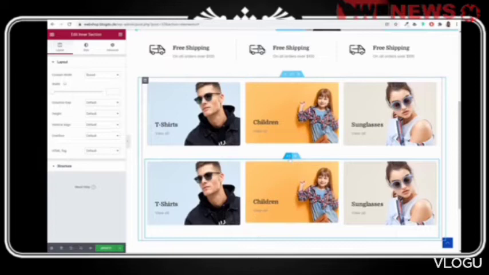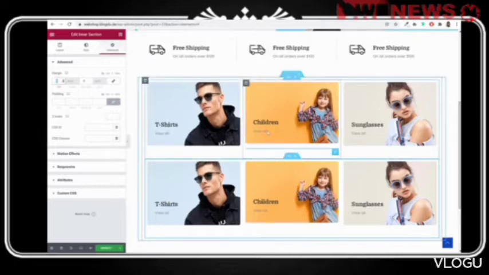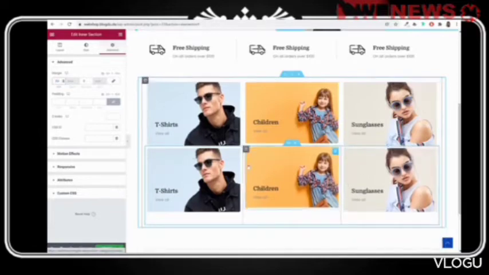Now I want to do one thing. I want to select this option, second inner column, and I want to decrease some margin from top so that the space decreases between these two options. Okay, so maybe minus 50. Let's see, like this. Okay, this is looking better. You can do one more thing.